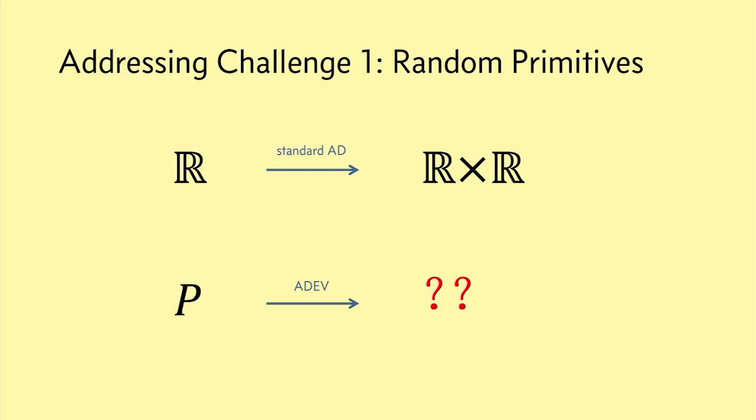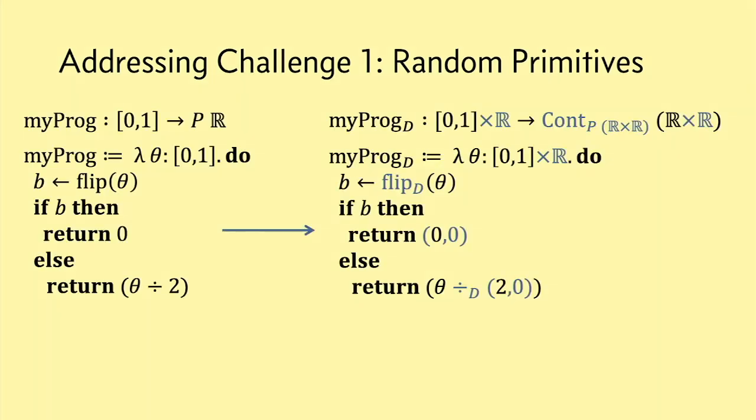And what ADEV does is that we replace the probability monad P with a particular continuation monad that will let probability distributions propagate derivatives. Now, I'm going to unpack what this particular choice means and why it's a good idea in a second. But I want to point out that because we're consistently translating this monad P into this other monad, our whole program transformation is going to look just as simple as it did before. We don't have to do anything special to handle the monadic syntax do and return. It's just that now we have updated to a more complex monad type that is going to let flip, for example, propagate derivative information correctly.